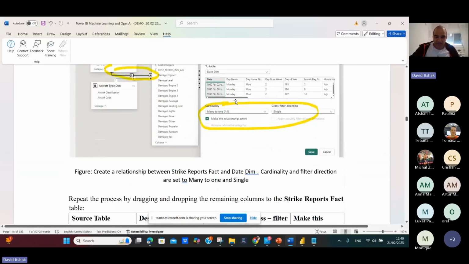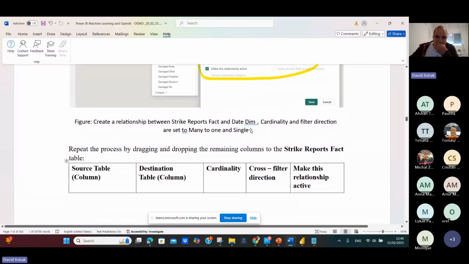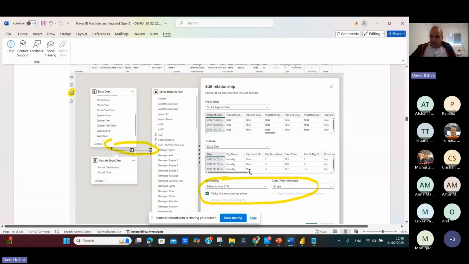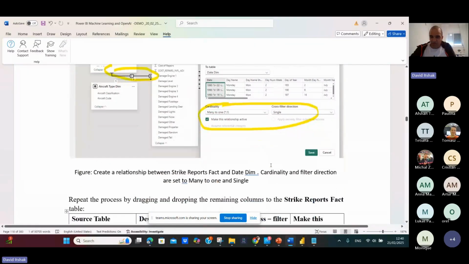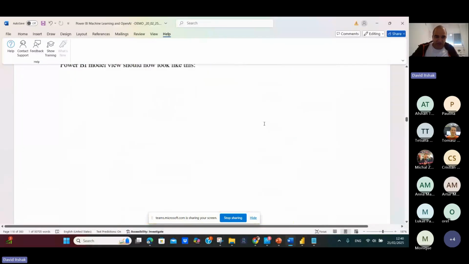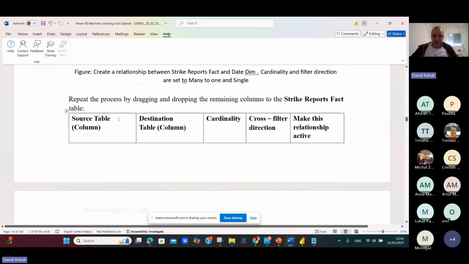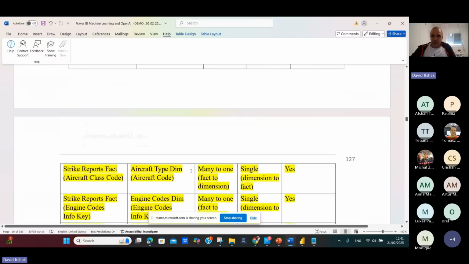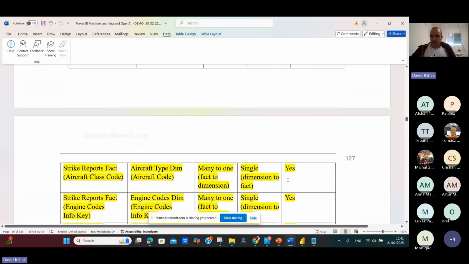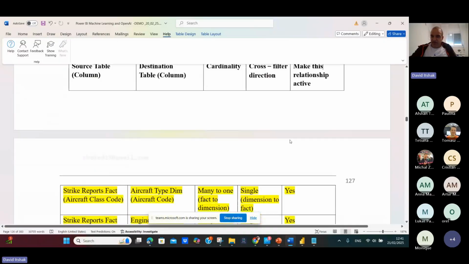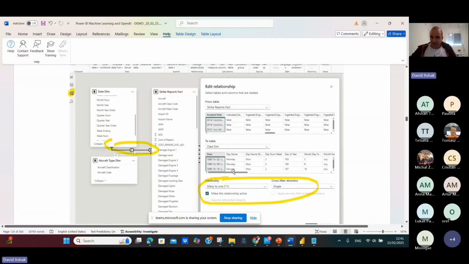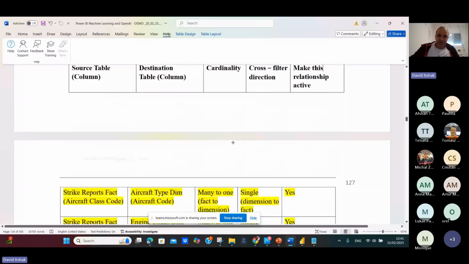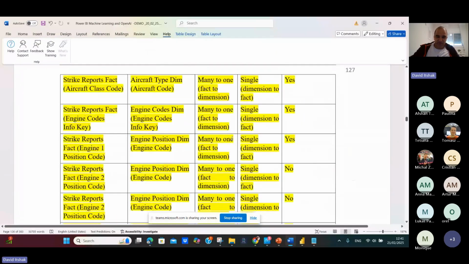So you can see it here, and you can see how we build the semantic model and the connection between the tables, many to one, one to many here. I don't pass about it because I have too much time, but you can see that select table, destination table, cardinality, cross filter direction, make this relation active. So you can see the structure report fact, aircraft code, is connected to aircraft type dim, aircraft code, many to one connection, and cross filter direction, yes. And if you go here, you can see the declaration. So this is how we build the semantic model. See it here.